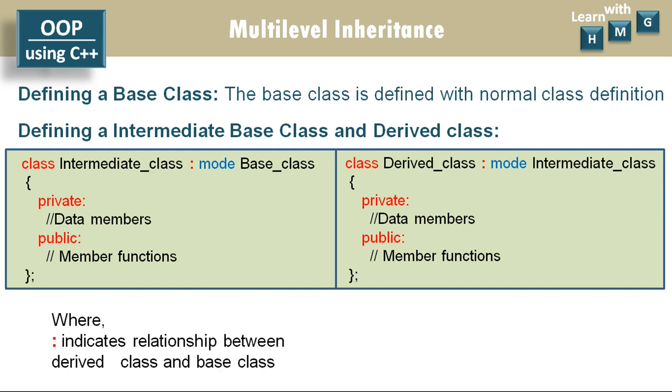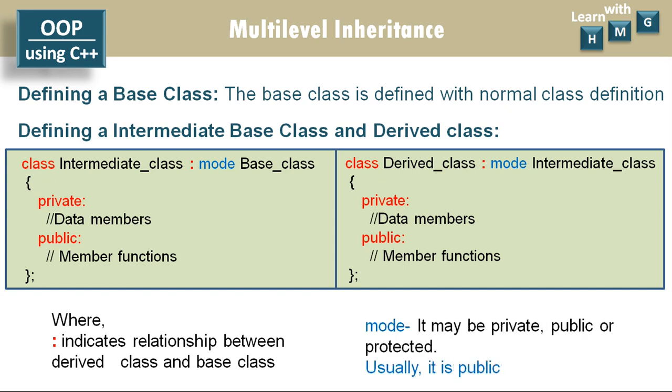Here the colon indicates a relationship between the derived class and base class, that is, from which base class the new class is derived. That is indicated by the colon symbol or colon operator, which is in between the derived class and base class. Mode may be private, public, or protected. There are 3 types of inheritance modes: private, public, and protected. Usually the public mode is mostly used.